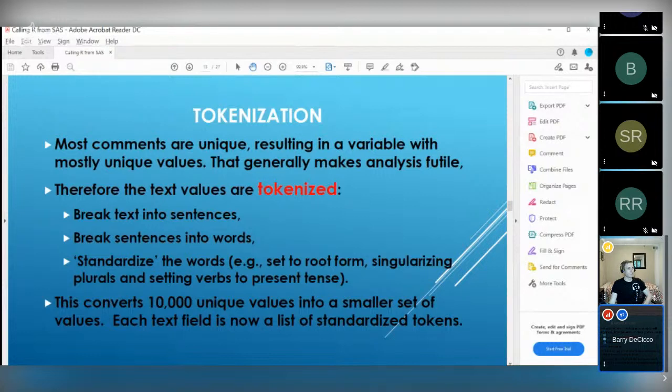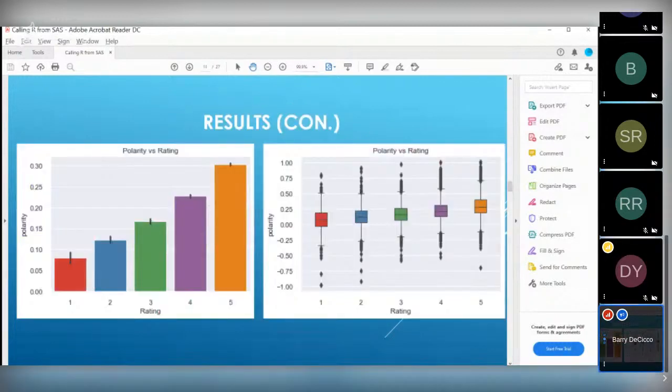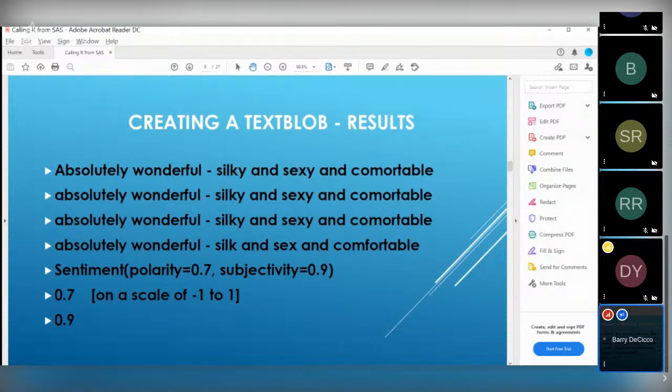Break text into sentences, break sentences into words, standardize the words. And that means, for example, if we go back to this one comment here, what we might find is that we see the word absolutely, we see the word wonderful, we see silky, sexy, comfortable. So if you want to think of it that way, we could create a matrix where we break each comment into a set of words.